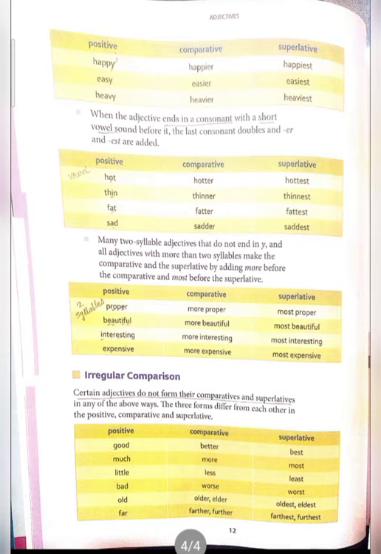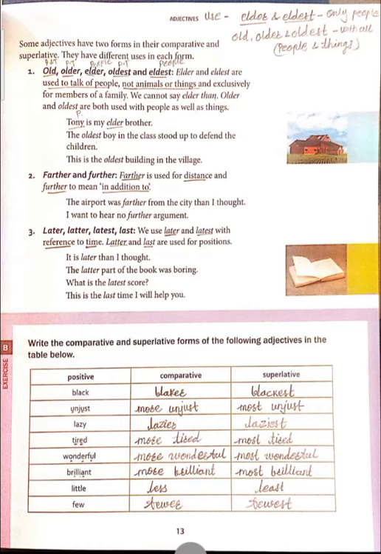This is the rule. Much, more, most; little, less, least; bad, worse, worst; old, older, oldest; far, further, furthest. Now let's learn something interesting about adjectives. Some adjectives have two forms in their comparative and superlative, but they are used differently. See, for example, old, older, elder, oldest, and eldest. Most of the students are confused about older, oldest and elder, eldest. So how to use them, let's learn.